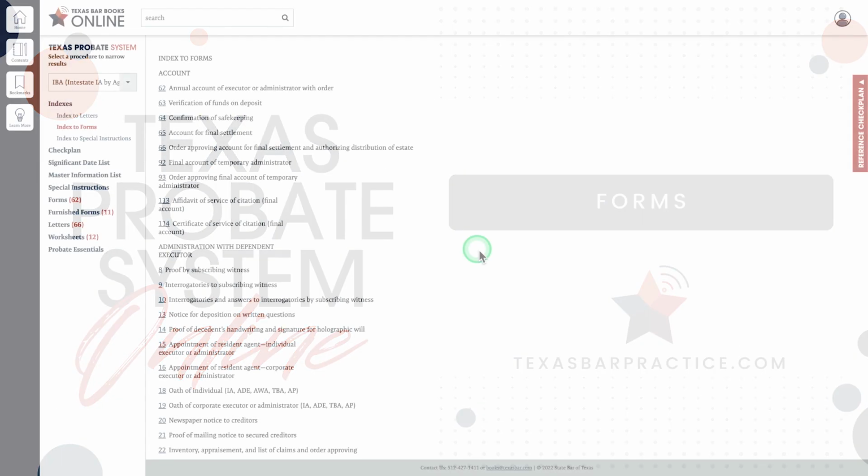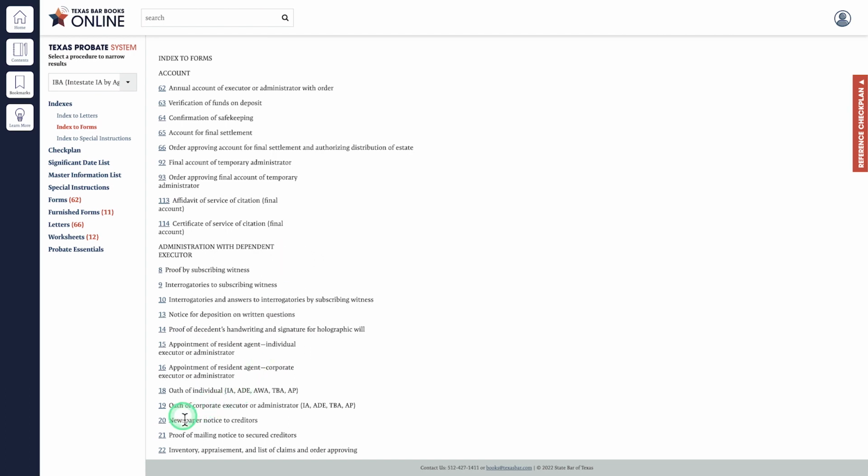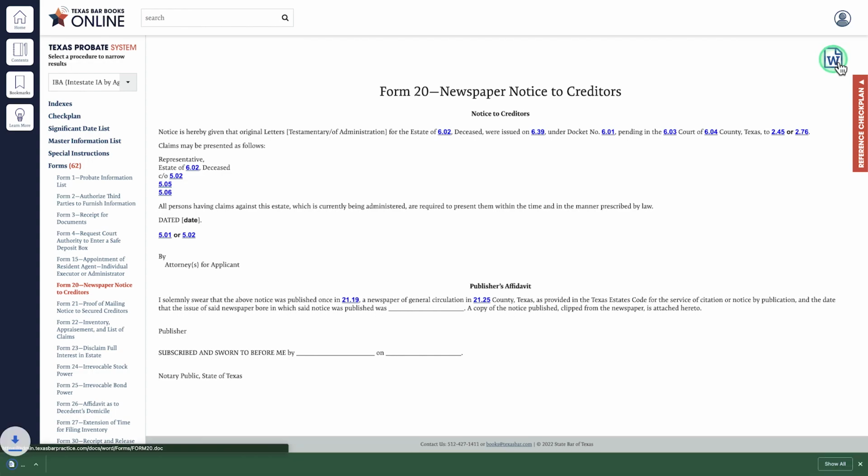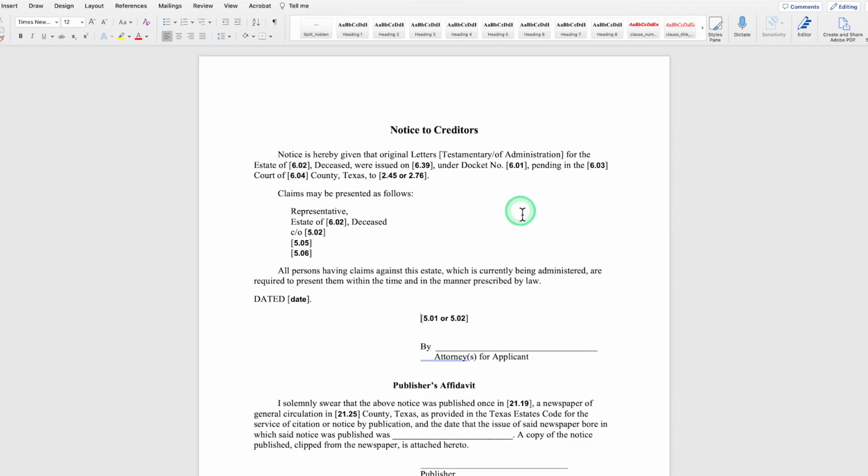In our example of a probate matter, the probate proceeding has occurred, an independent administrator has been named, and a newspaper notice to creditors is the next step. The numbers refer back to the master information list. Select the Word icon to open the document. Modify the form for your use.